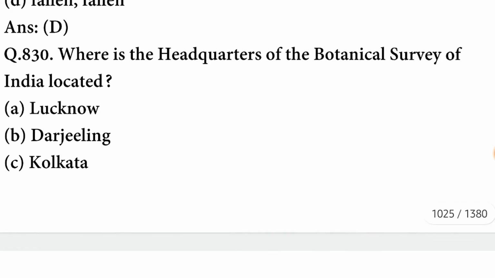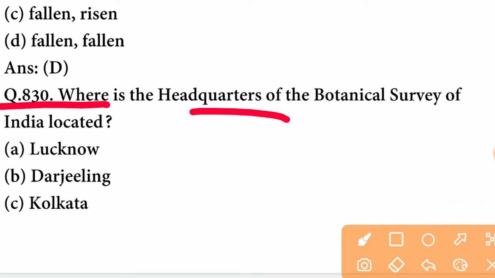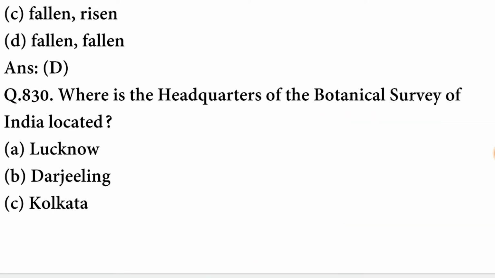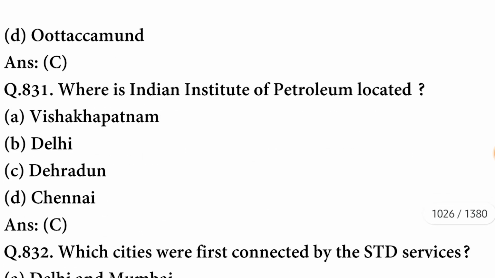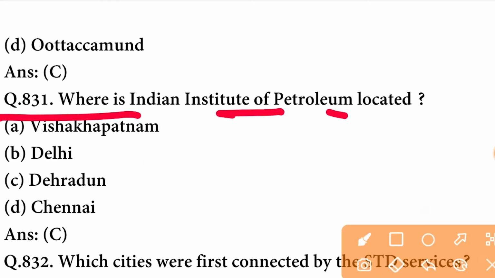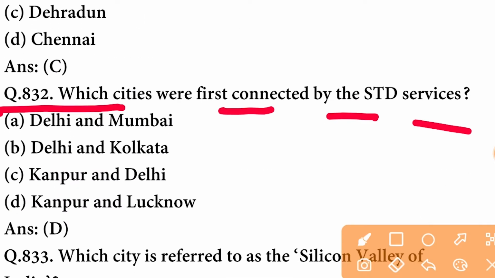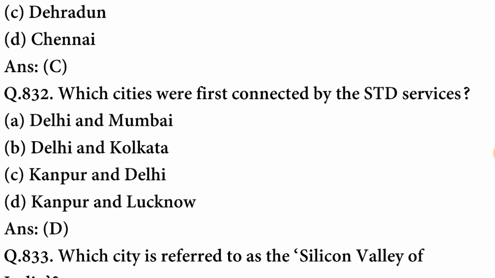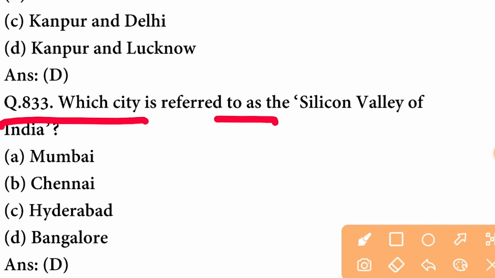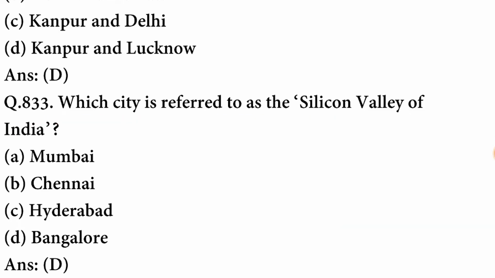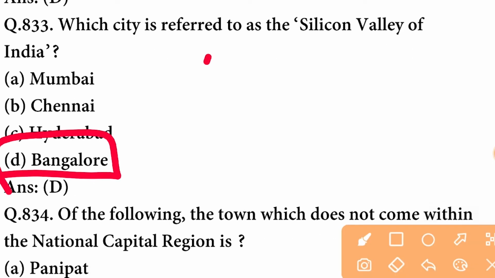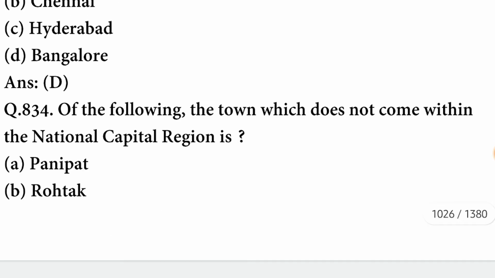Next question. Where is the headquarters of Botanical Survey of India located? It is located in Kolkata. Where is Indian Institute of Petroleum located? It is located in Dehradun. Which cities were first connected by the STD services? So the cities were Kanpur and Lucknow. Which city is referred to as the Silicon Valley of India? The city is Bangalore, that is referred to as the Silicon Valley of India.